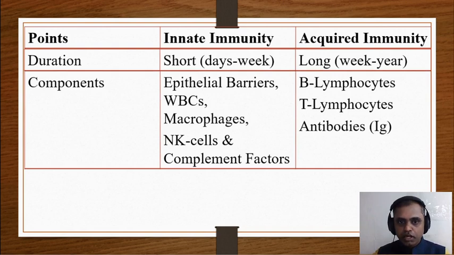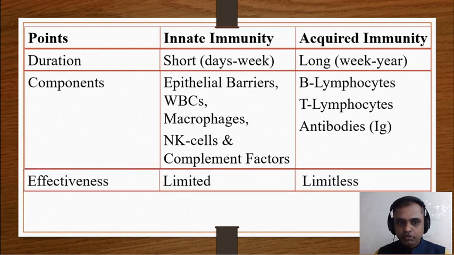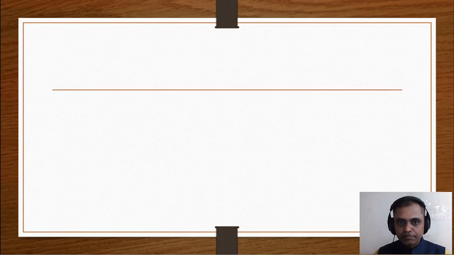Components of innate immunity are epithelial barriers, WBCs, macrophages, NK cells and complement factors, which we discussed in previous classes. Acquired immunity components are B lymphocytes, T lymphocytes and antibodies. Effectiveness is limited in innate immunity and limitless in acquired immunity. So that's the difference between innate and acquired immunity. Now we'll study innate immunity and acquired immunity in detail.